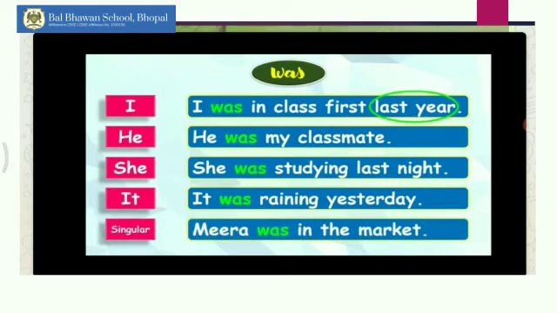I was in class first last year. So you all were in class first last year? Yes. So you will say I was in class first last year because this year you are in grade 2. Yes. Now he was my classmate. She was studying last night. It was raining yesterday. Meera was in the market. So here the action has already happened. So we are using the word was.